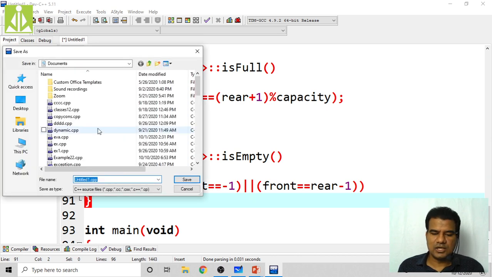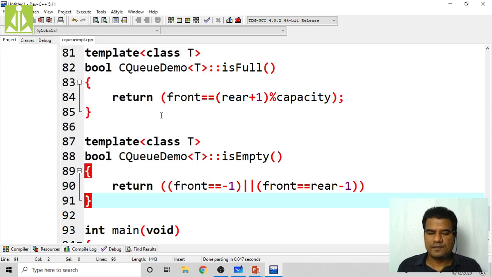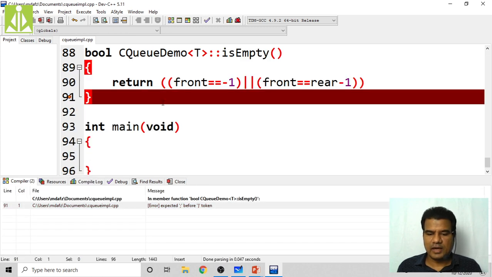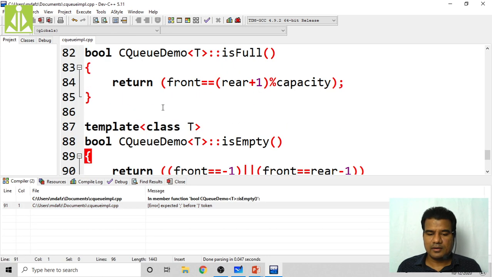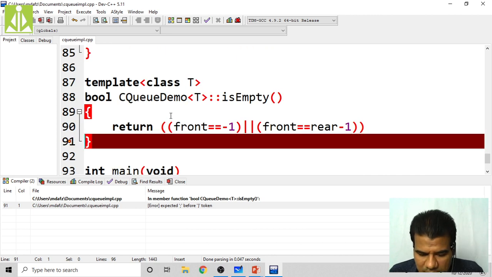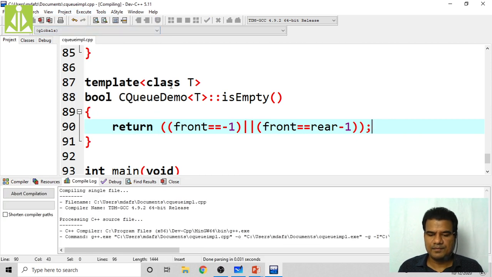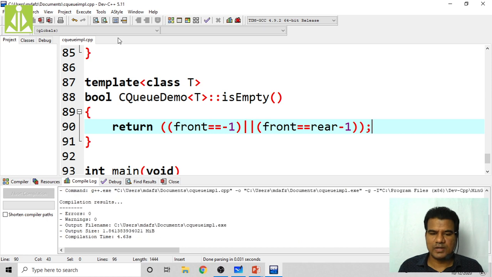Save the program, giving the name CQ implementation circular queue impl.cpp. Then tools, execute. Yeah, it is giving an error. I forgot the semicolon, that is the only error. Save it, compile. It got successfully compiled.